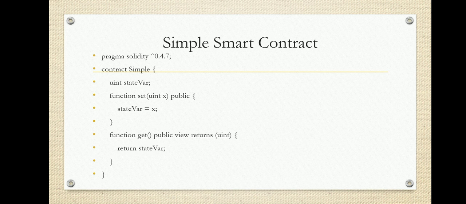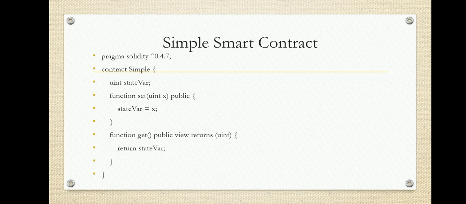We have one more function, that is get. Function get public view returns, which returns the unsigned int. So here we have a keyword called view. So the functions in solidity, there are two types of functions, like view function and pure function. In the upcoming slides I will tell you.